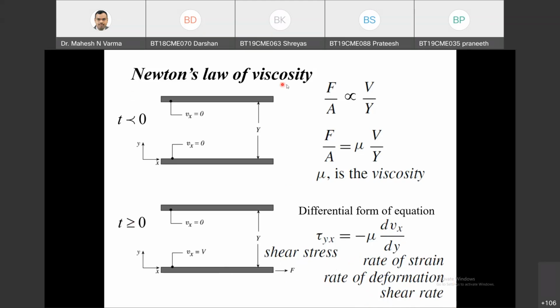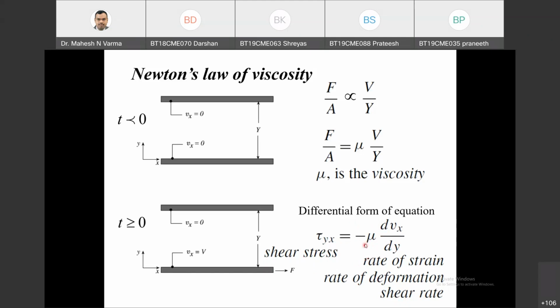So what is Newton's law of viscosity? Newton's law of viscosity is: shear stress is directly proportional to rate of strain, and the proportionality constant is the viscosity. Shear stress is directly proportional to rate of deformation, or shear rate, and the proportionality constant is the viscosity. This is Newton's law of viscosity.